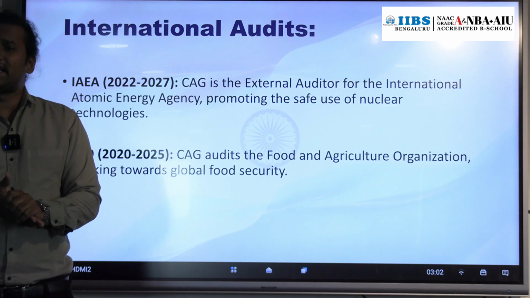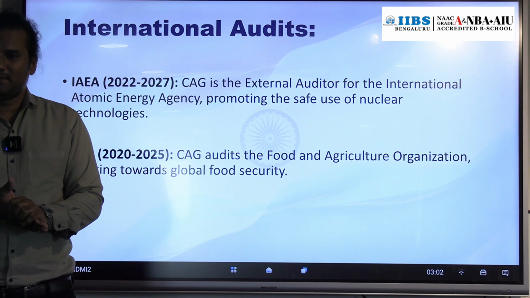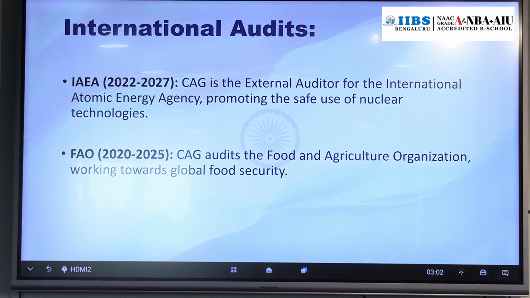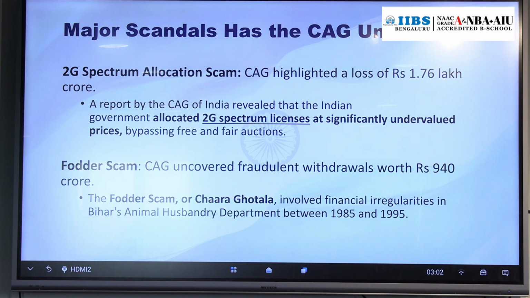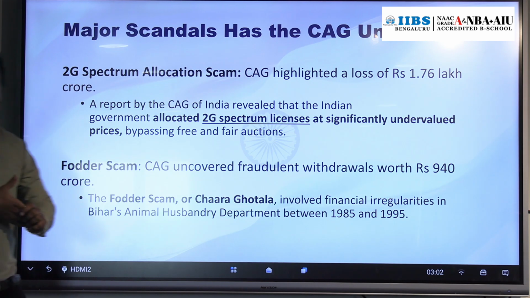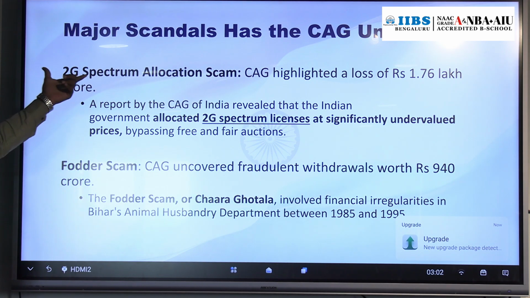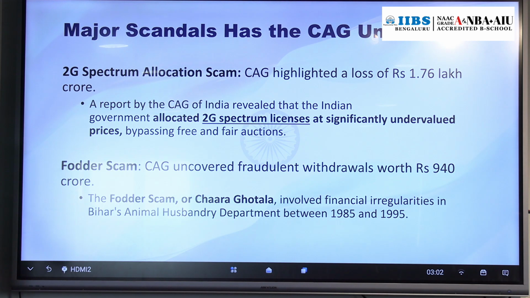And CAG audits so many accounts, right? Does CAG reveal any scam? Yes. Have you heard about the 2G spectrum? There are certain major scams which were highlighted by the CAG. The 2G spectrum allocation, one of the biggest scams in the world, a loss of nearly 1.76 lakh crore rupees.